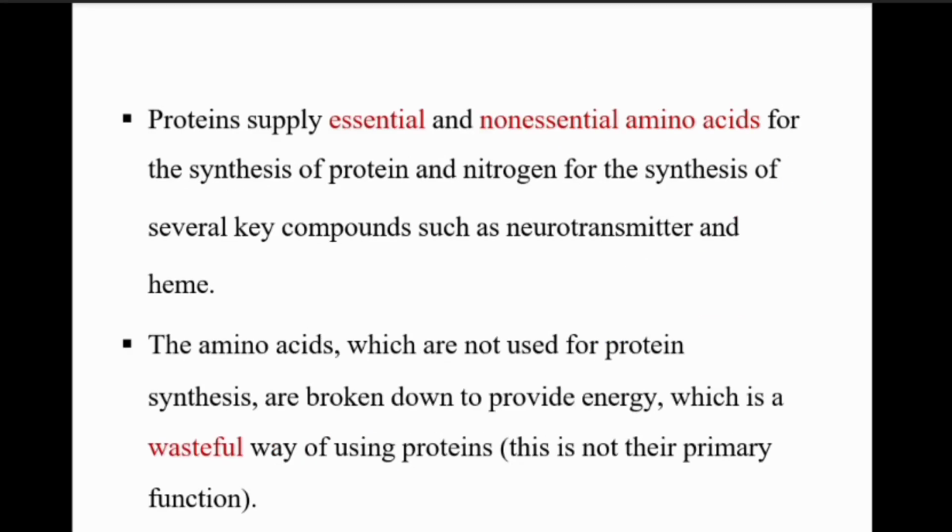The protein supplies essential and non-essential amino acids for the synthesis of protein and nitrogen for the synthesis of several key compounds such as neurotransmitter and heme. The amino acids which are not used for protein synthesis are broken down to provide energy, which is a wasteful way of using proteins.